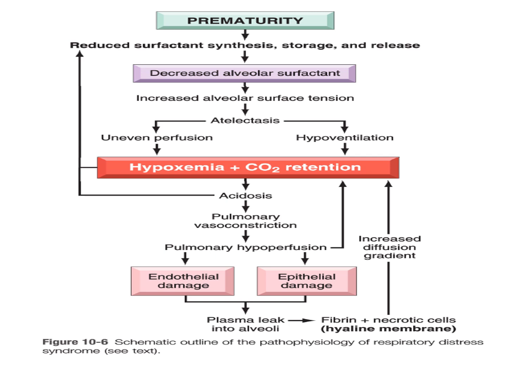Because of this, you will have acidosis, pulmonary vasoconstriction, and pulmonary hypoperfusion. And this will lead to endothelial damage and epithelial damage. The plasma will leak into the alveoli and will form hyaline membranes along the alveolar walls, thus restricting proper gas exchange.